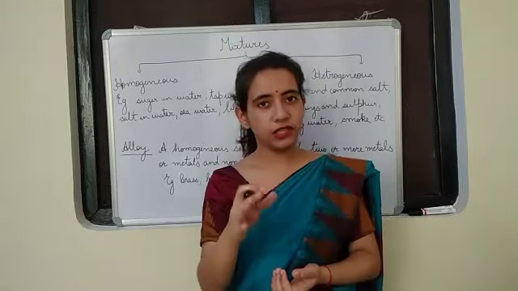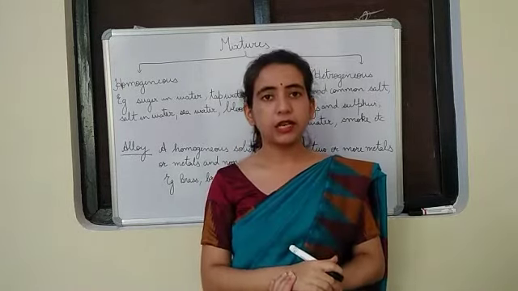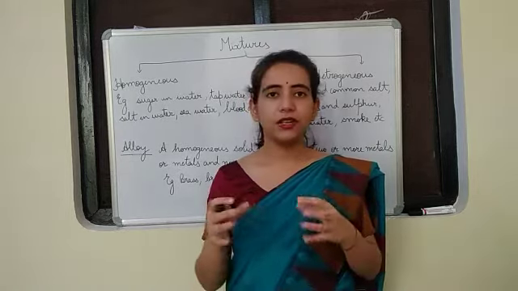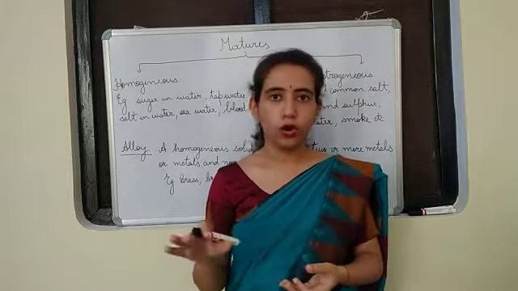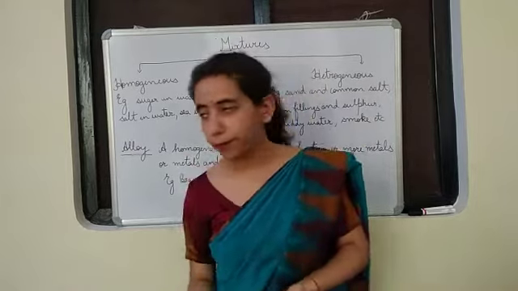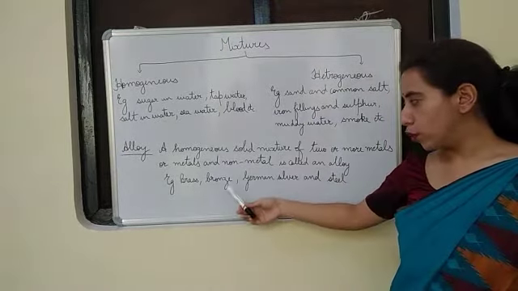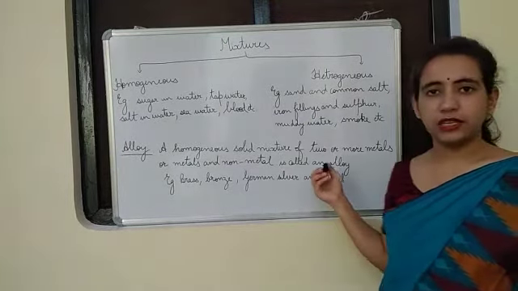The common use of steel is steel utensils in the kitchen. Constantly they are in contact with water, but they do not rust. Okay, a few more examples are brass, bronze, German silver and steel.